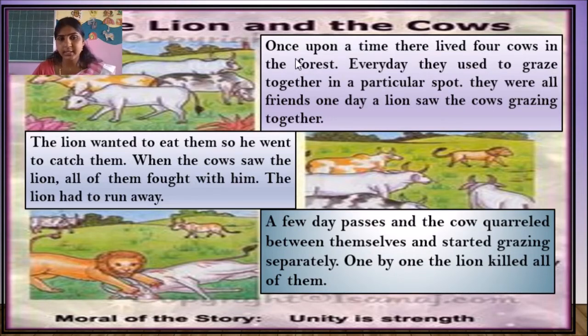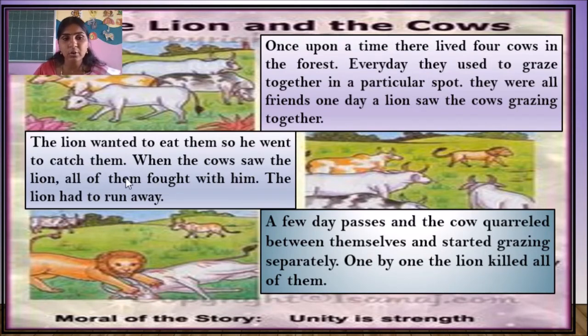Let me read this. Once upon a time, there lived 4 cows in the forest. Every day they used to graze together in a particular spot. They were all friends. Here a full stop will come. One day a lion saw the cows grazing together. So this is related to this picture. Coming to the second picture. The lion wanted to eat them, so he went to catch them.